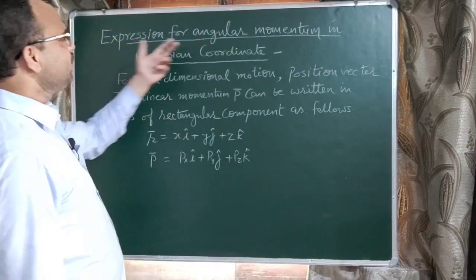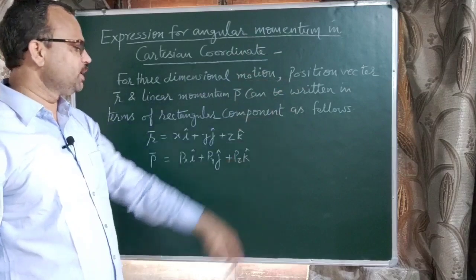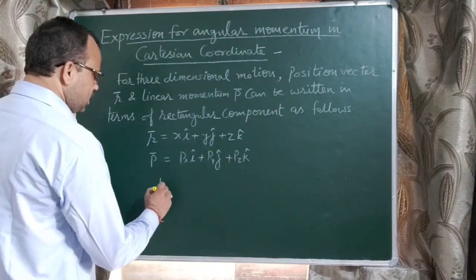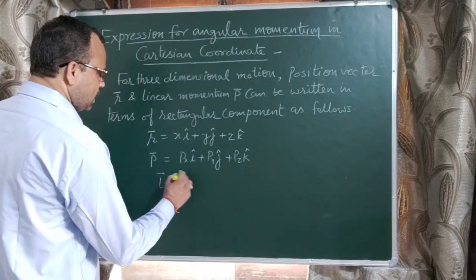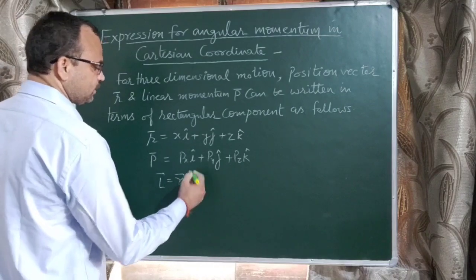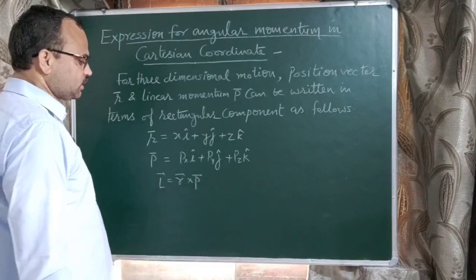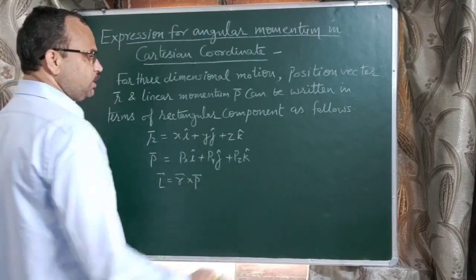Now we have to find the expression for angular momentum. As we know, L vector equals R vector cross P vector.